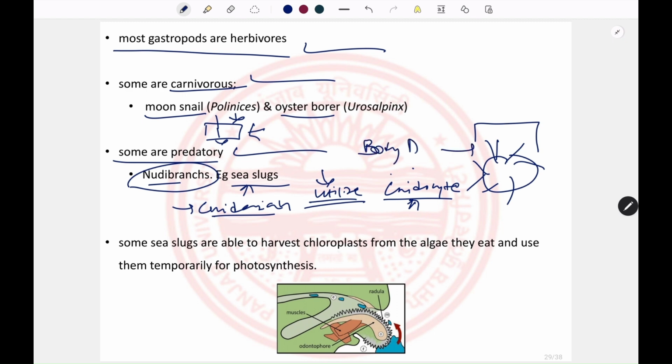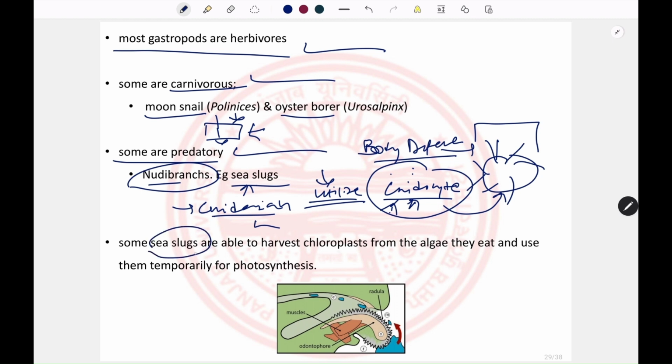In cnidarians, they use the cnidocyte as their body defense. However, these sea slugs eat the cnidarians and use their undischarged cnidocytes for their own body defense.